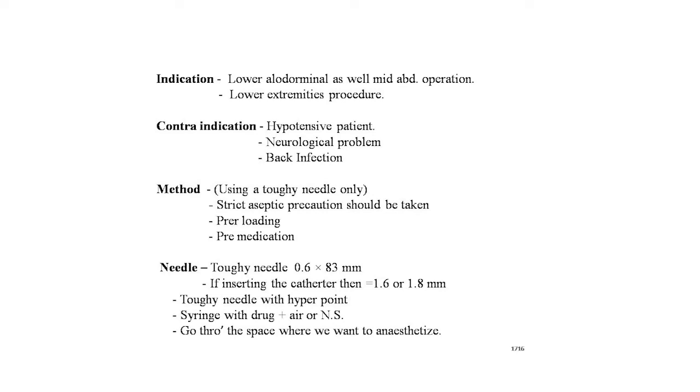Now the method: using a Tuffy needle only. Strict aseptic precautions should be taken. Preloading of fluids and pre-medication should be given. Needles: Tuffy needle 0.6 by 83 mm. If inserting a catheter, then 1.6 or 1.8 mm. The Tuffy needle with Huber point. Syringe with drug plus air or NS. Go through the space where we want to anesthetize. For the level of anesthesia, we should go into the particular space from which level we want the anesthesia.